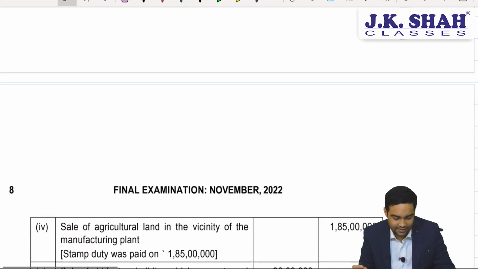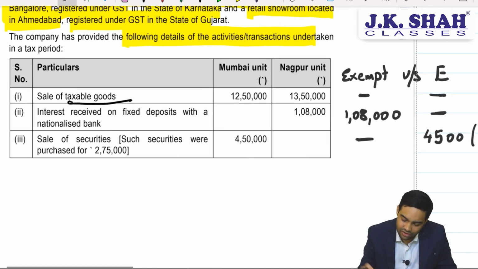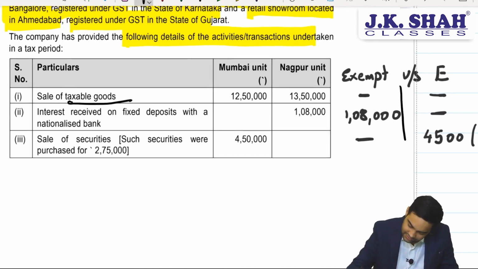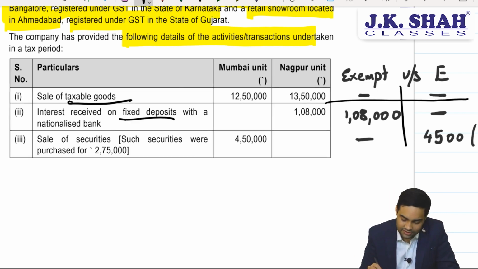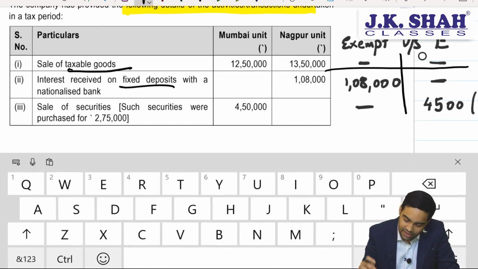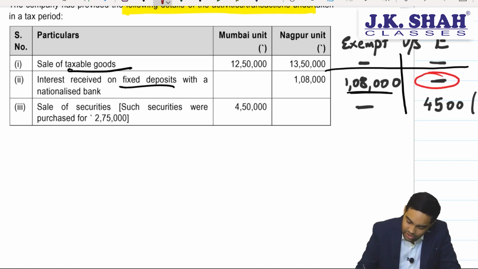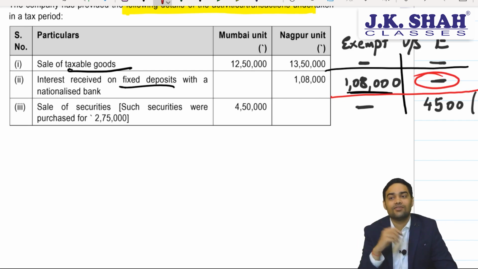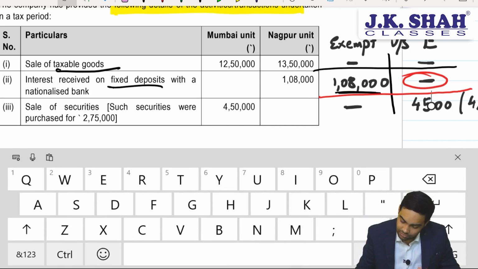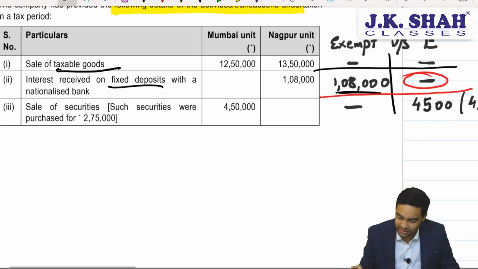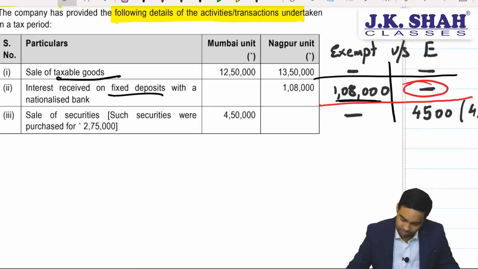Let's now see. Taxable supplies, does that get included in E or exempt supply? No, obviously no. So this will not form part of E. Interest on fixed deposits, it is an exempt supply, but it is not E because it is specifically excluded.